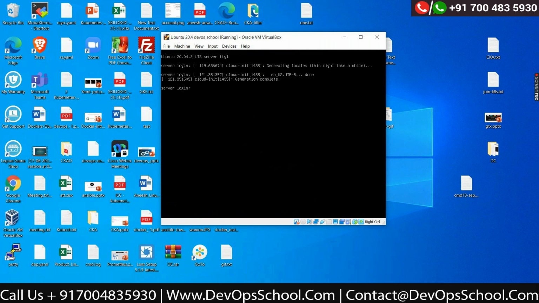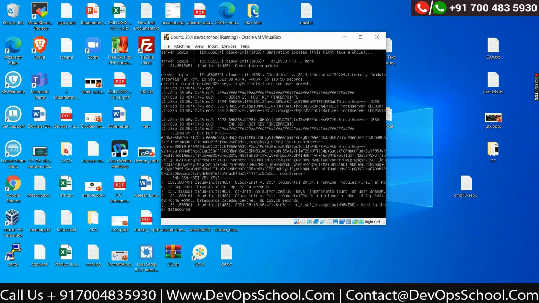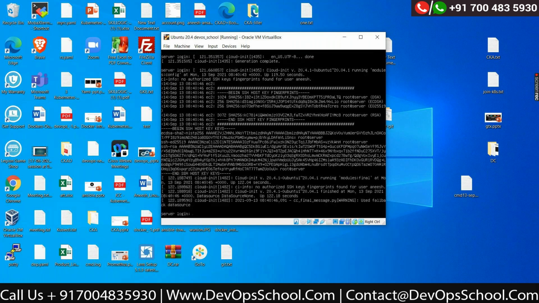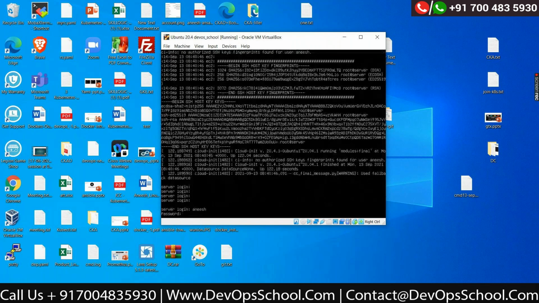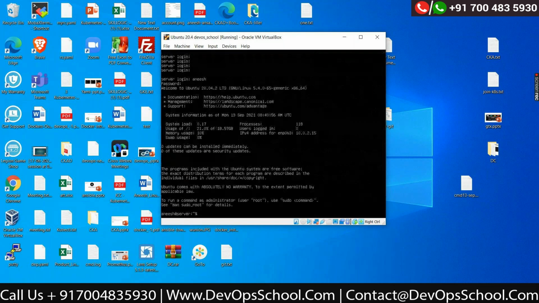Cloud init is doing something. Let it complete. Okay, it's clear now. I can log in here with my username Anish and my password Anish123. See, I logged in to my virtual machine. This is how we can install and create our virtual machine.